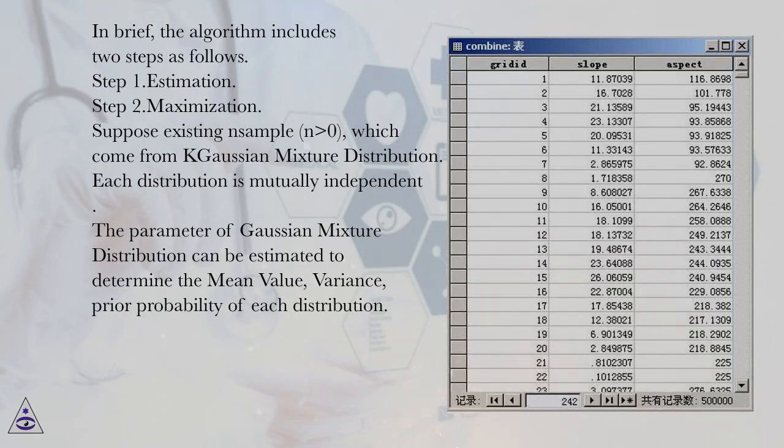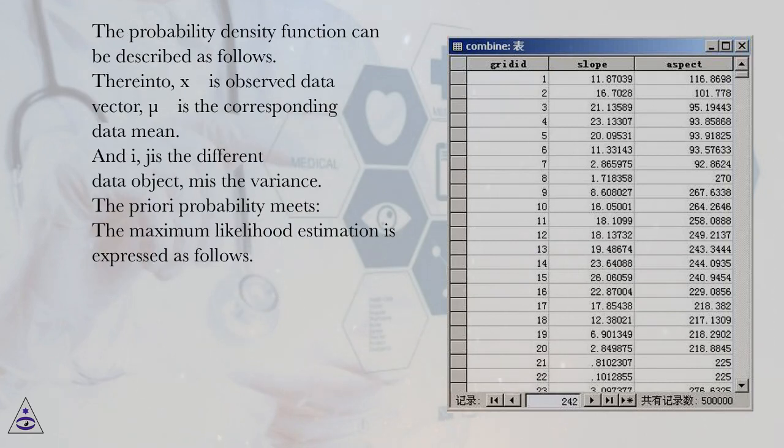Each distribution is mutually independent. The parameter of Gaussian mixture distribution can be estimated to determine the mean value, variance, prior probability of each distribution. The probability density function can be described as follows. Therein x is observed data vector, mu is the corresponding data mean, and j is the different data object, meets the variance. The priori probability meets. The maximum likelihood estimation is expressed as follows.